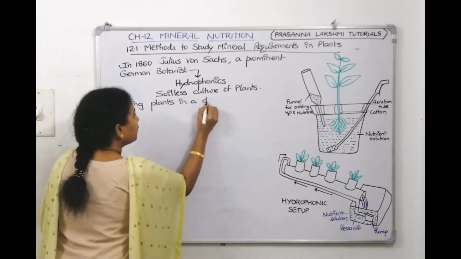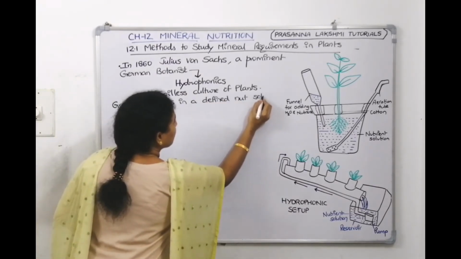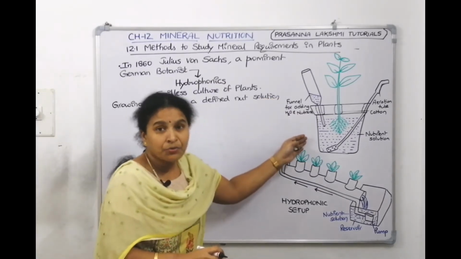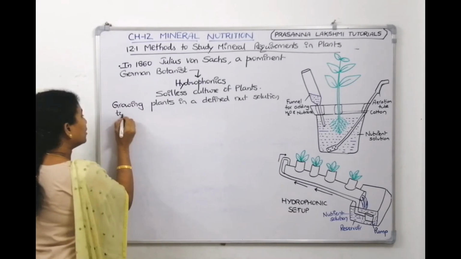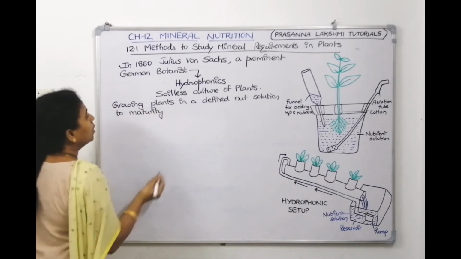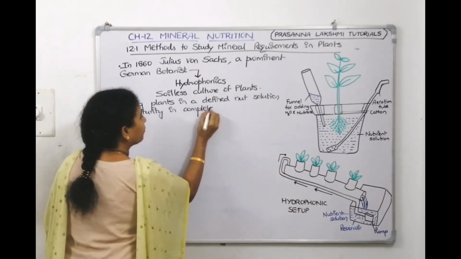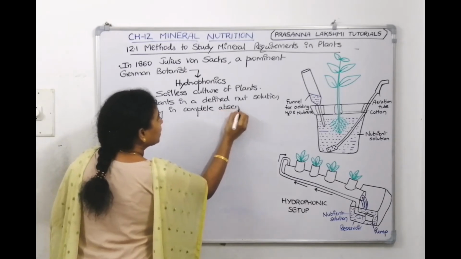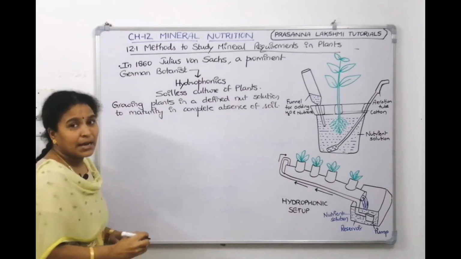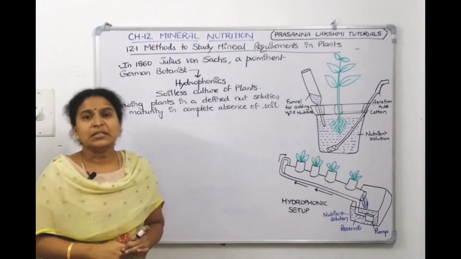So hydroponics means growing the plants in a defined nutrient solution to maturity, permanently, in complete absence of soil. Who developed it? Julius von Sachs developed this technique.